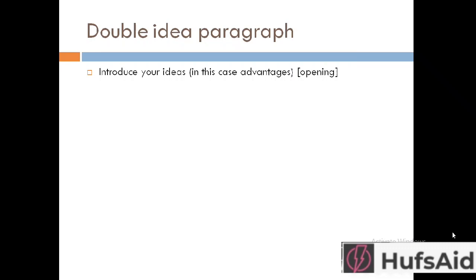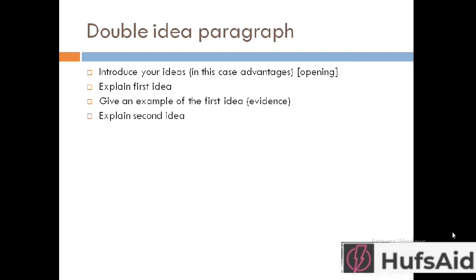So a double idea paragraph starts with introducing the ideas that I have already mentioned in the thesis statement, and here I am going to discuss two ideas. In this case, these are two advantages, and this is the opening of my double idea paragraph. Then I will explain the first idea, and then I will give an example of the first idea, that is, the evidence in support of my view or in support of whatever I have written.